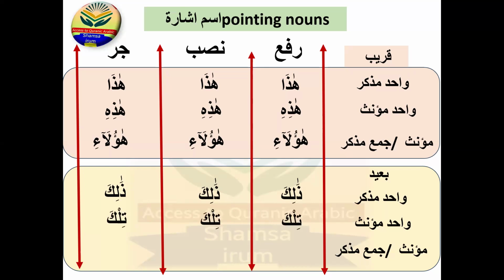For the mu'annath, it is tilka. So in all three i'rab states, they are the same. For the plural it is ulaika. So this is called mabni nouns. Mabni nouns don't change their i'rab. In all three states, they keep the same position and the same word.